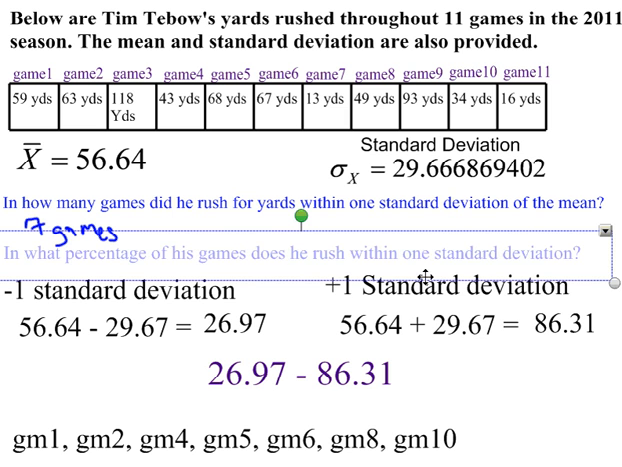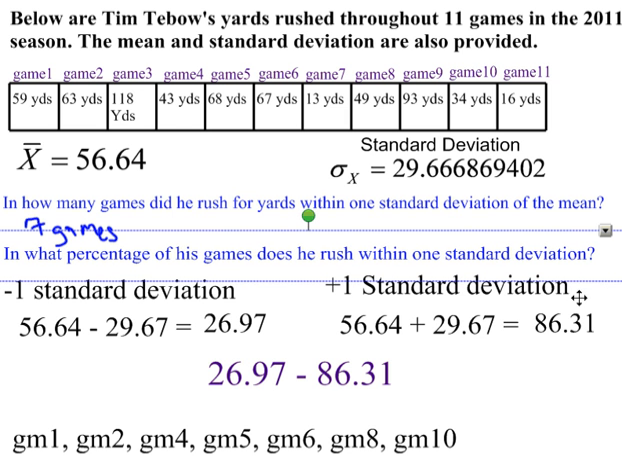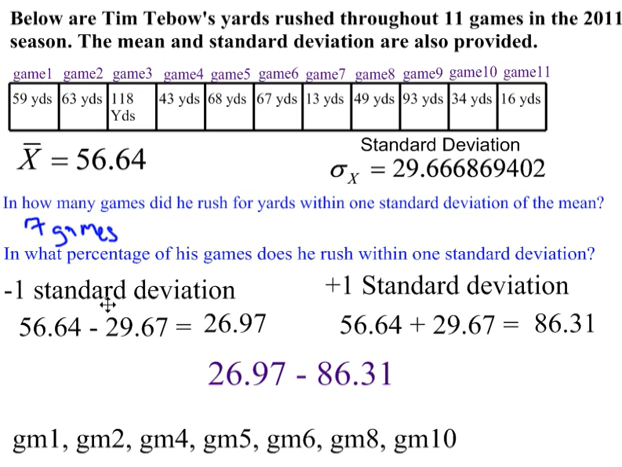Here's another one. In what percentage of his games does he rush within one standard deviation? In other words, what percentage is those 7 games out of the 11 games? So now it's a percent question. What's 7 out of 11, percentage-wise?